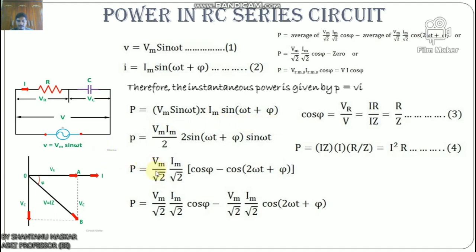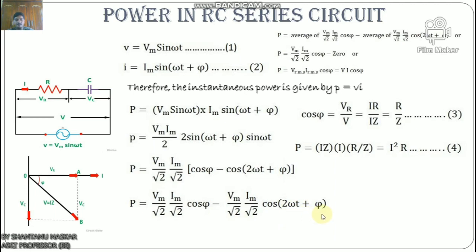From here we can write P equals Vm by root 2 into Im by root 2 times [cos phi minus cos (2 omega t plus phi)]. Also we can write P equals Vm by root 2 Im by root 2 cos phi minus Vm by root 2 Im by root 2 cos (2 omega t plus phi).